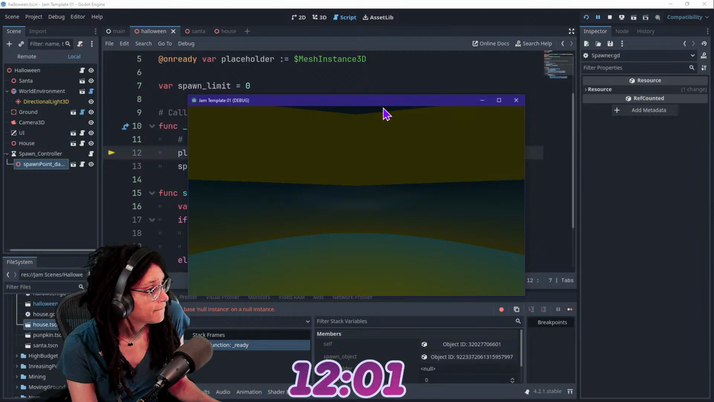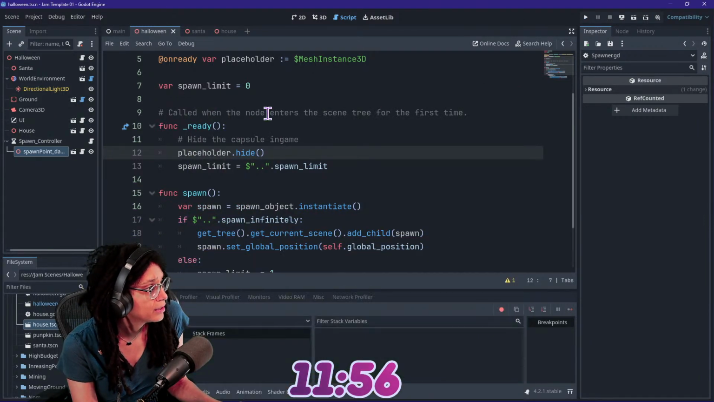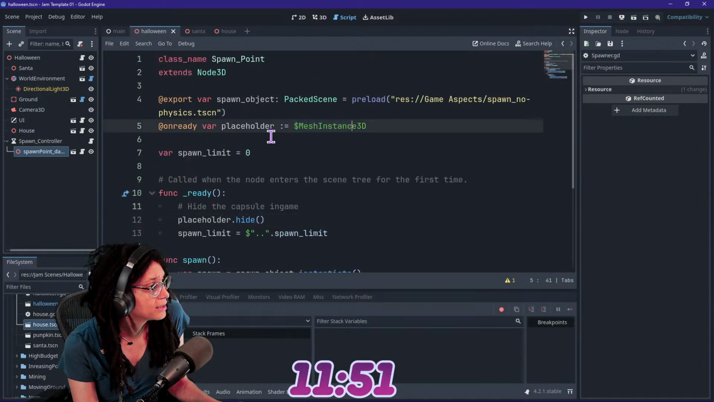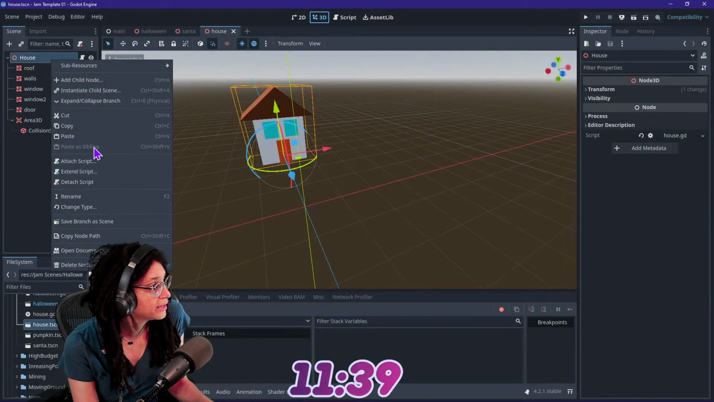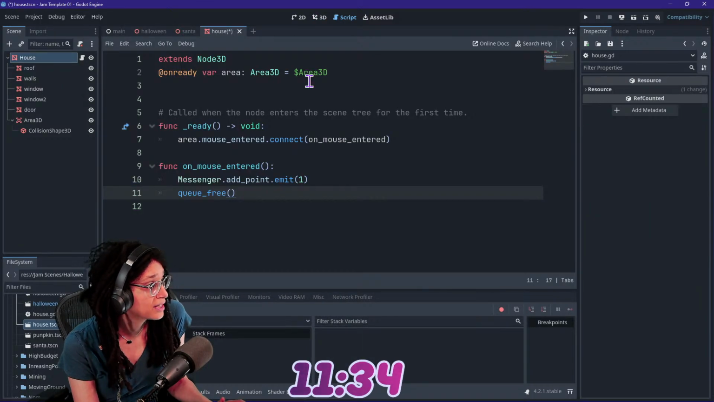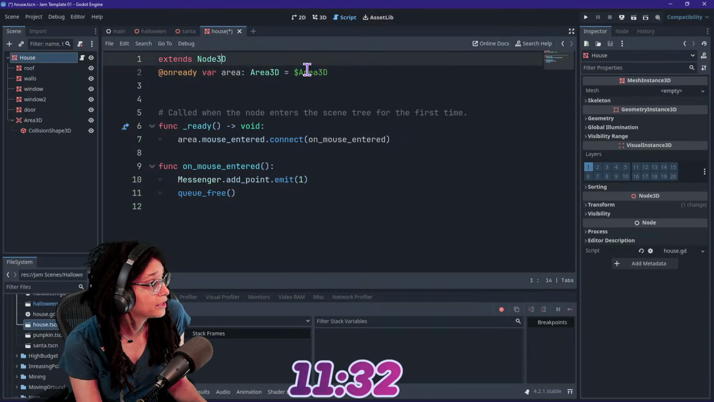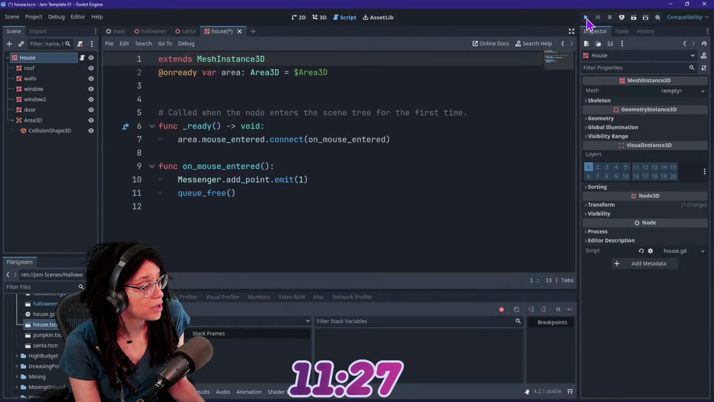What's the problem? Function hide in base null instance on a null instance. Placeholder hide. What do you mean? Placeholder mesh instance. Oh, it's supposed to be a mesh instance at the top level. Cool. Well, oops. I guess I could just come to the house and make it a mesh instance in the top level. I don't think it's gonna mind. I just have to change what the script is looking for. I think that's gonna be fine. I genuinely think it won't matter. Mesh instance 3D. Whatever you want, I'll do it.